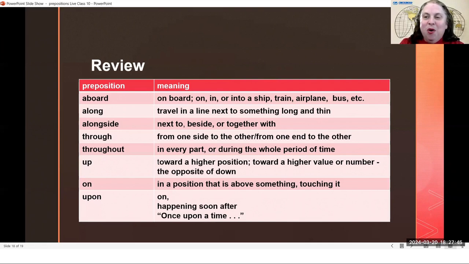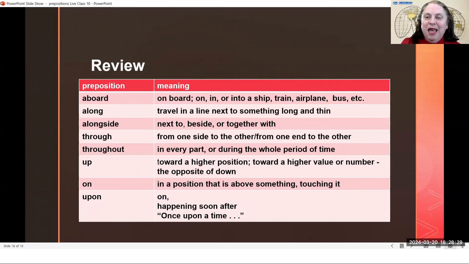If you are standing next to a wall, you are on the inside or on the outside, and you cannot see from the side that you are on through to the other side. But with a window, you can see through the window. From one side, you can see out to the other side. But through, which is just a very strange spelling that you have to kind of memorize, is different from throughout. Through meaning from one side to the other, throughout meaning in every part, or during the whole period of time.